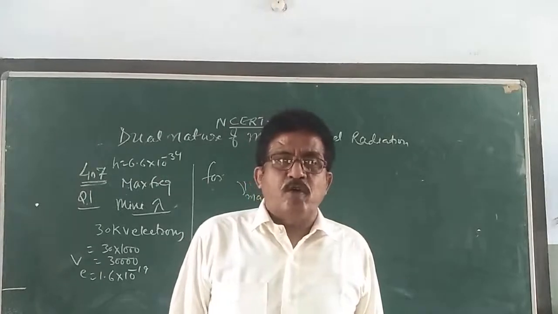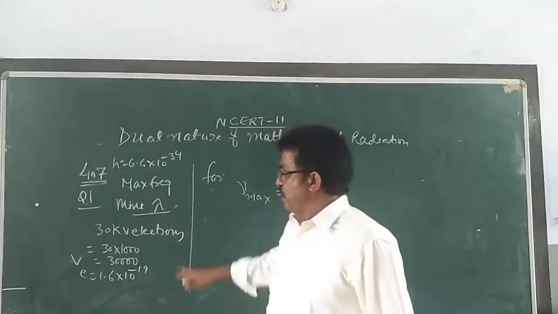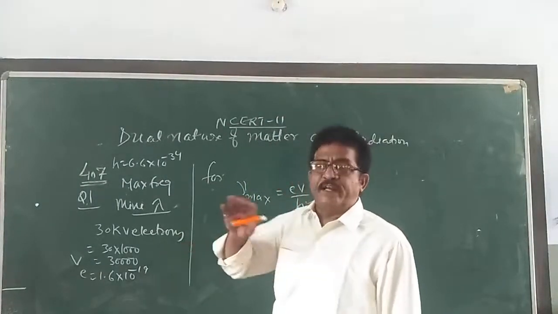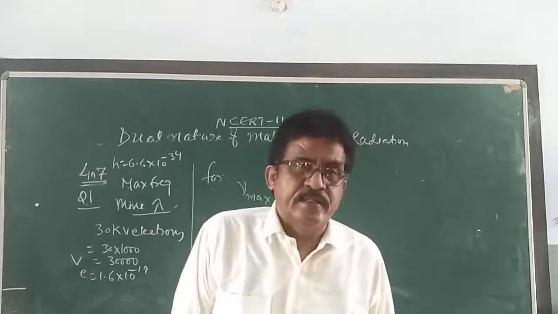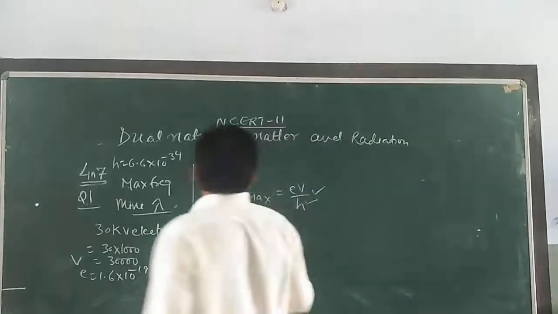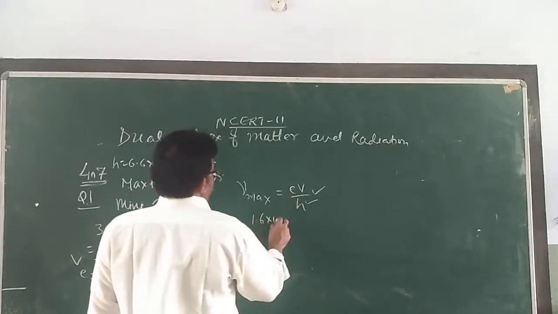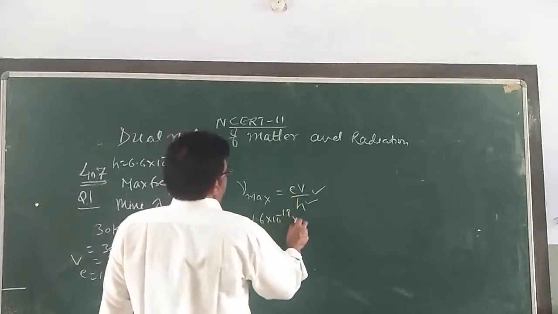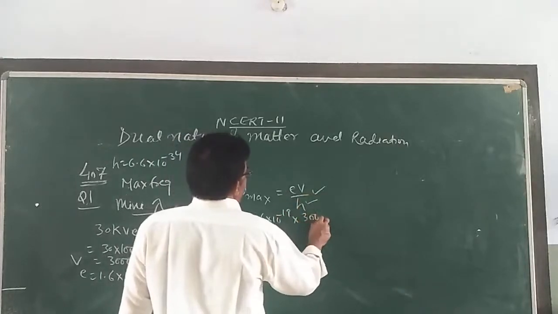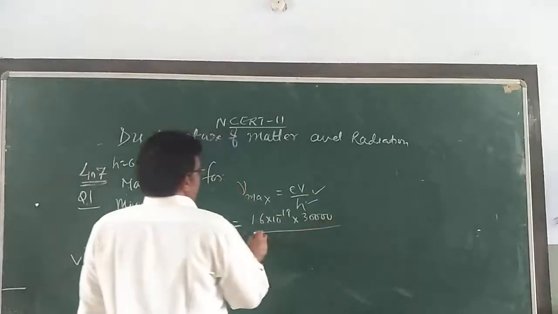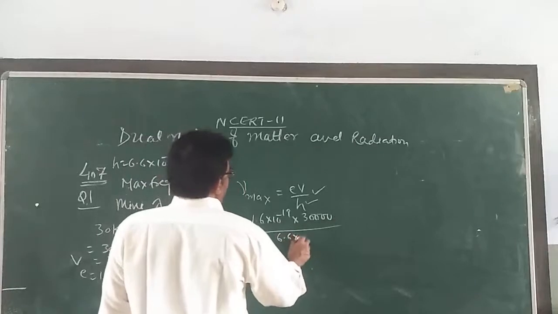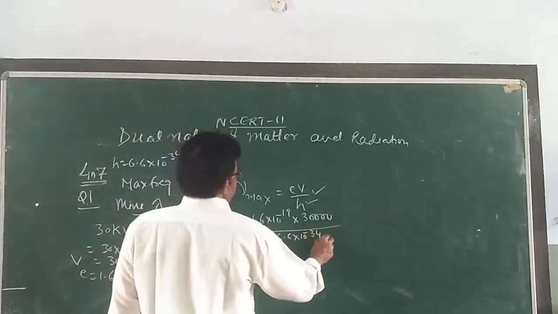Most of the time the constants can be provided by the examiner in the examination, so no need to remember them here. V, the potential given, is 30,000, divided by 6.6 into 10 to the power minus 34.